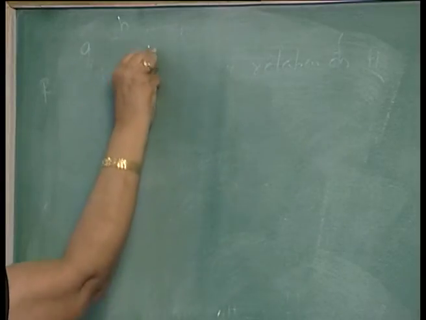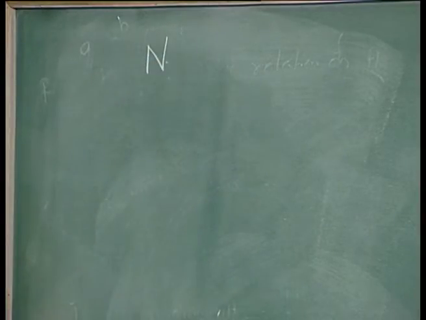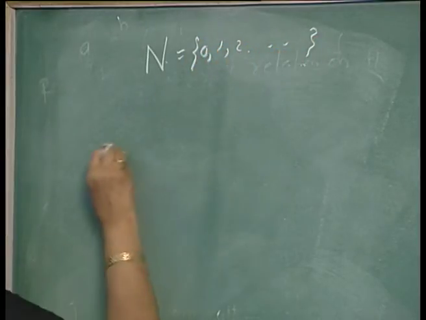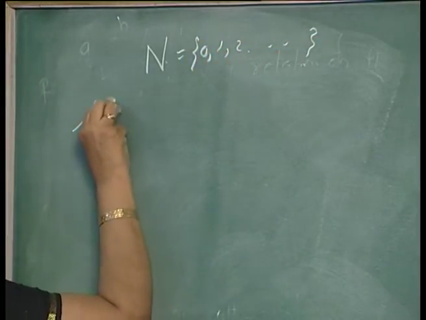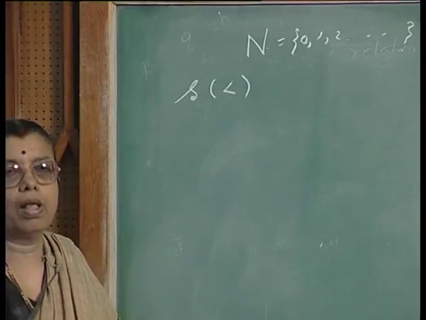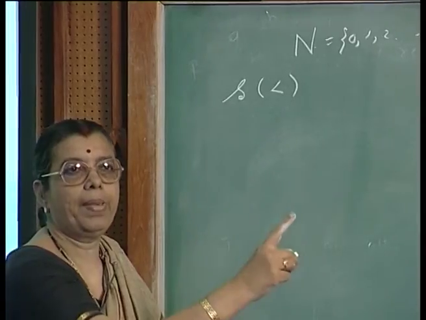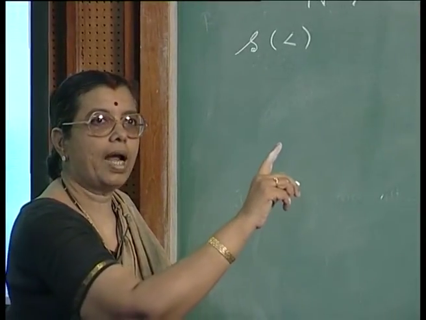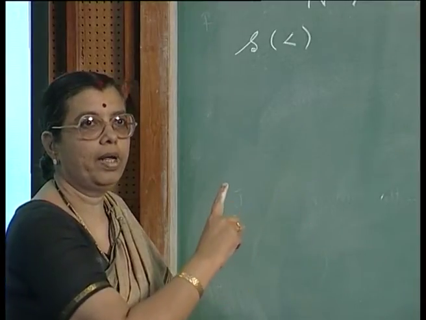So, let us consider the set of natural numbers or non-negative integers 0, 1, 2, 3, 4, etc. What is the symmetric closure of the less than relation? If A is less than B, then you must also add the arc the other way around.